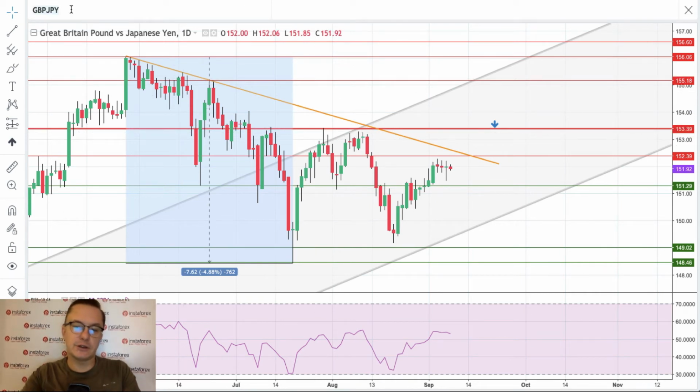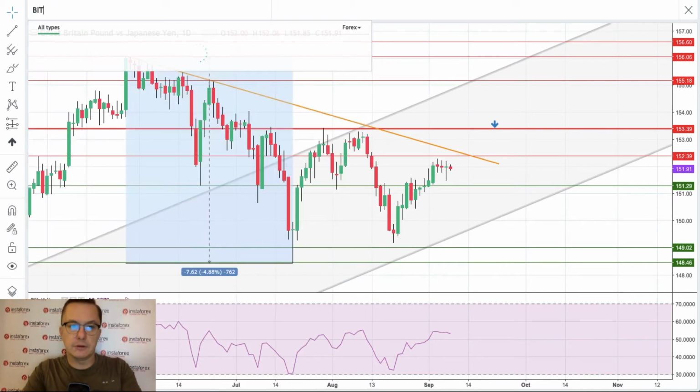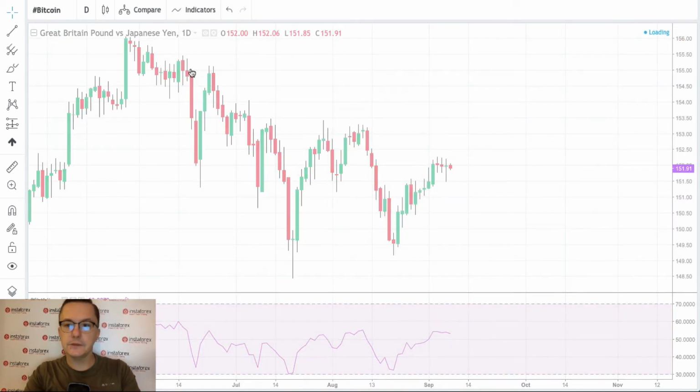So interesting situation, indecision on the daily time frame chart. Definitely we should keep an eye on this pair.